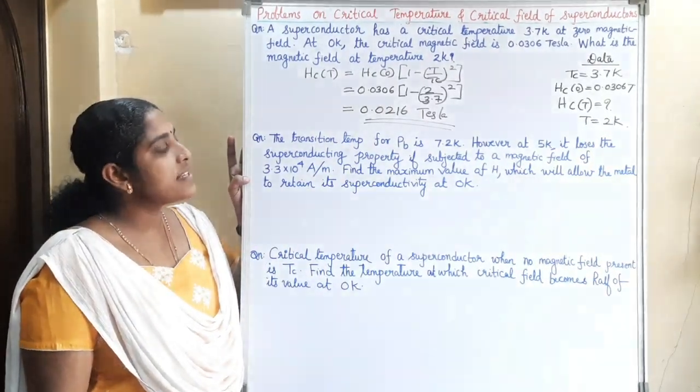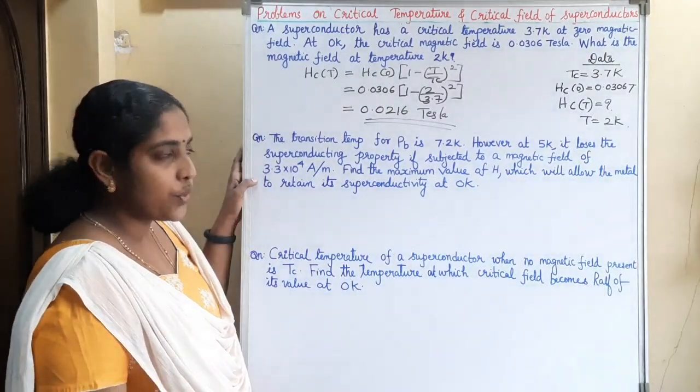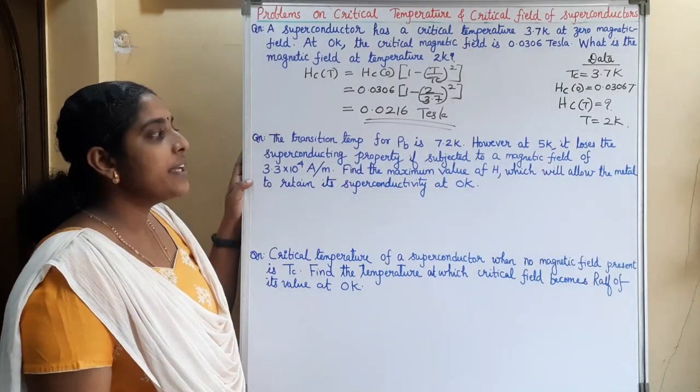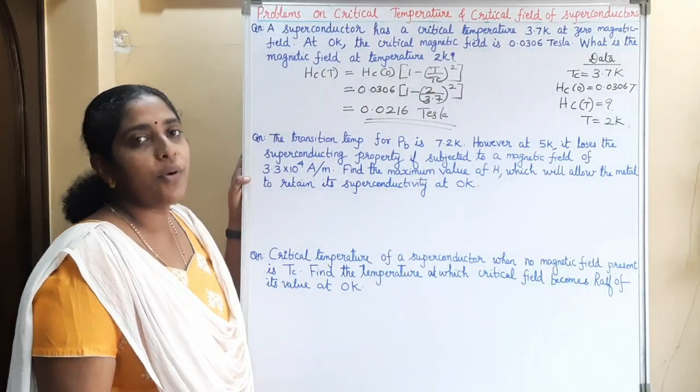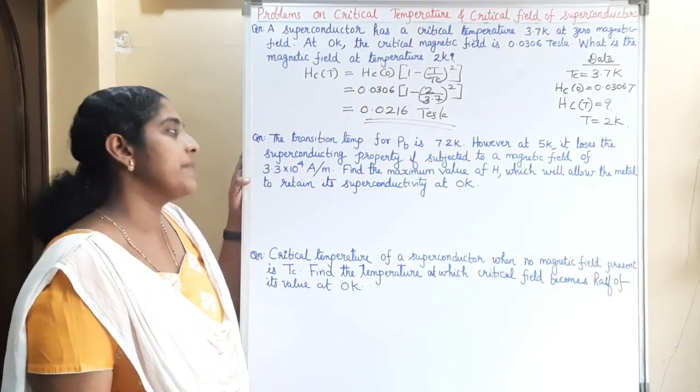Next question, the transition temperature for lead is 7.2 Kelvin. However, at 5 Kelvin, it loses the superconducting property if subjected to a magnetic field of 3.3 into 10 raised to 4 ampere per meter.